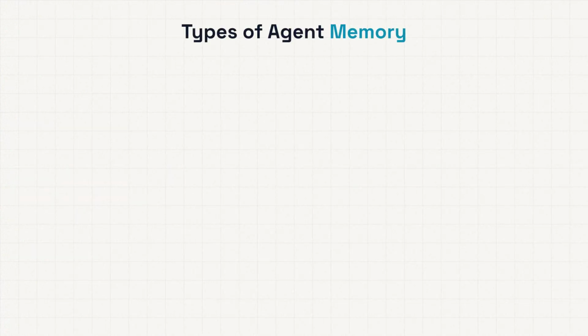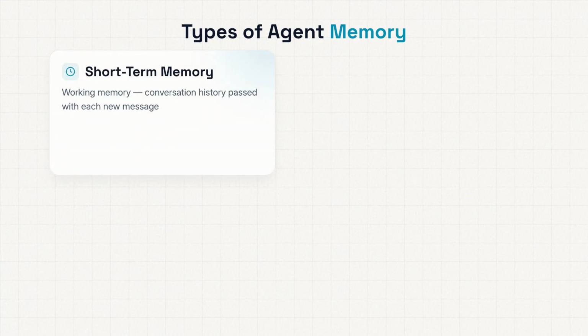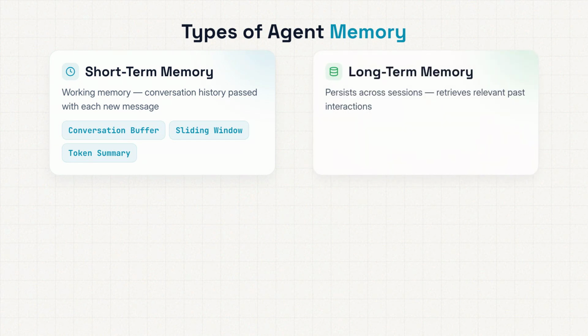Now let's break down the actual types of memory that AI agents use. And I want to give you a clear mental model here because this is where things get really interesting. First up, short-term memory. This is the most basic form. It's essentially the conversation history that gets passed along with each new message. Think of it as the agent's working memory. There are a few flavors here: a conversation buffer that stores everything, a sliding window that keeps only the last n messages, and token summarization, where older messages get compressed into summaries to save space.